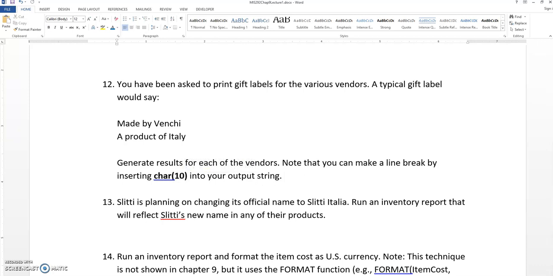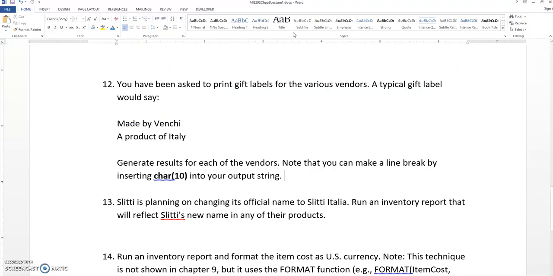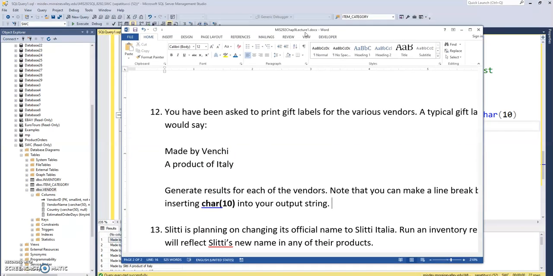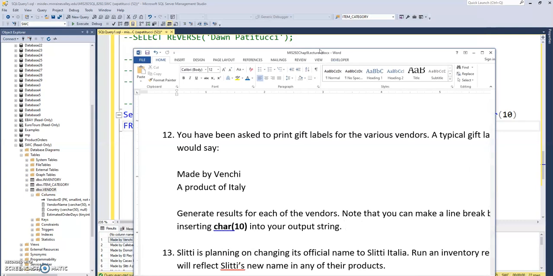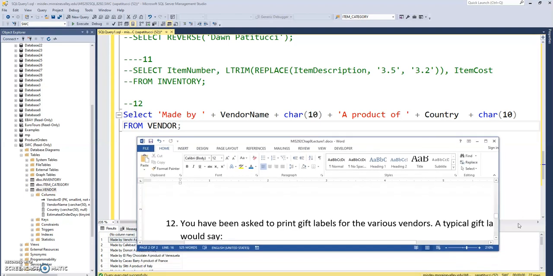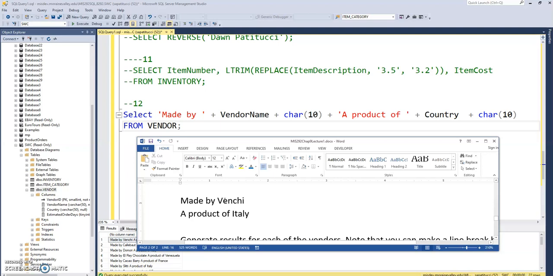So let's look at our SQL statement here. Let me see if I can make this a little bit smaller and get some of it on the screen at the same time. Okay, this will work. So here's what we're aiming for.